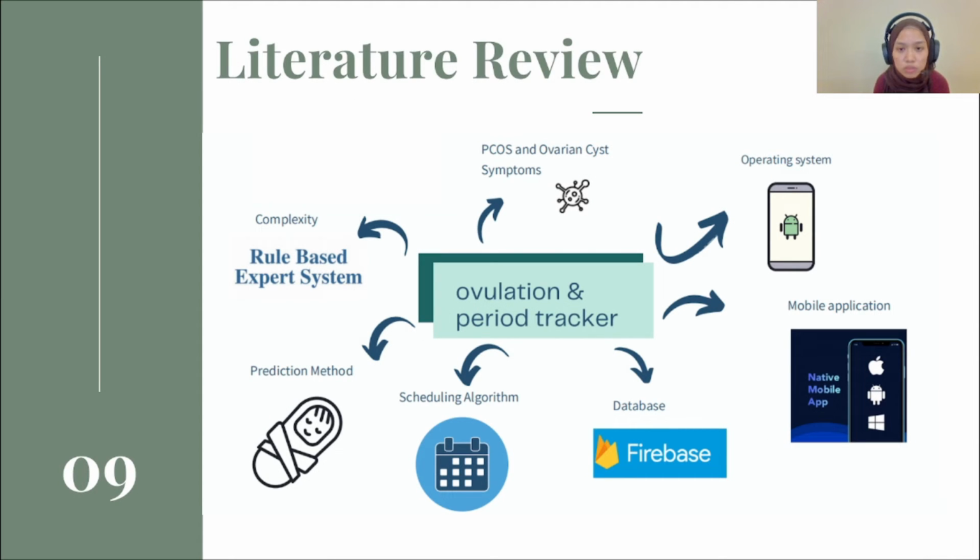For the literature review, first is PCOS and ovarian symptoms. Next, the operating system used for this application is Android. Next, the mobile application uses native mobile apps, and the database used is Firebase Firestore. Next is the net central element, which is scheduling algorithm and prediction method. Last but not least is complexity, using a rule-based expert system.